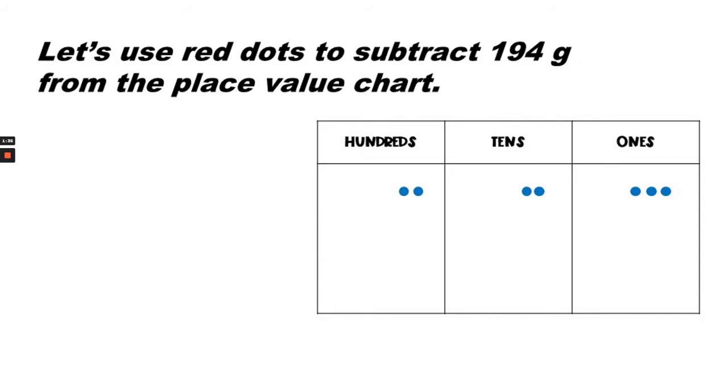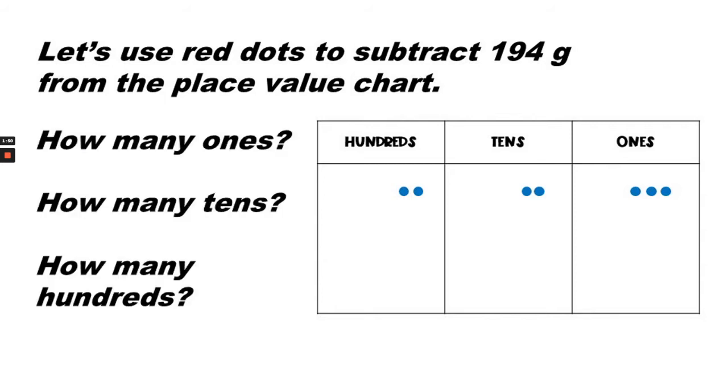Next, we'll place 194 on the place value chart. We're going to use red dots to subtract the 194 grams from the 223 grams. Looking at 194, how many ones are there in the ones place? How many tens are in the tens place?